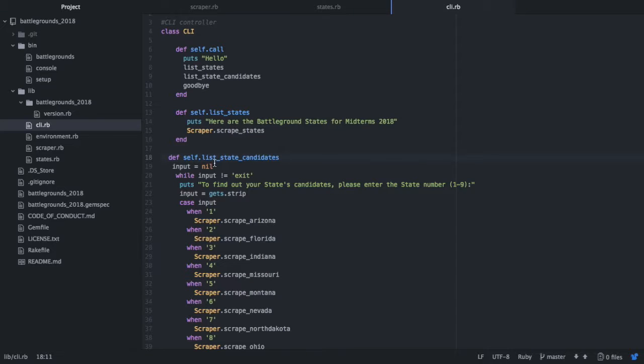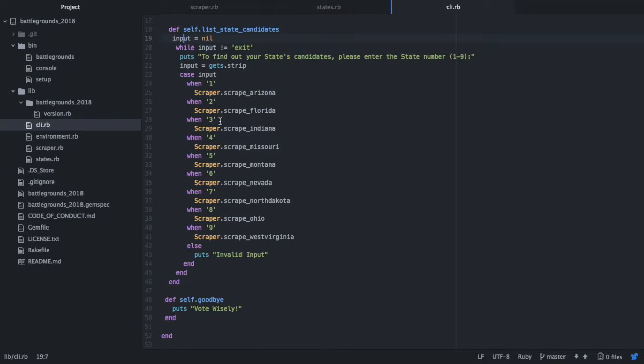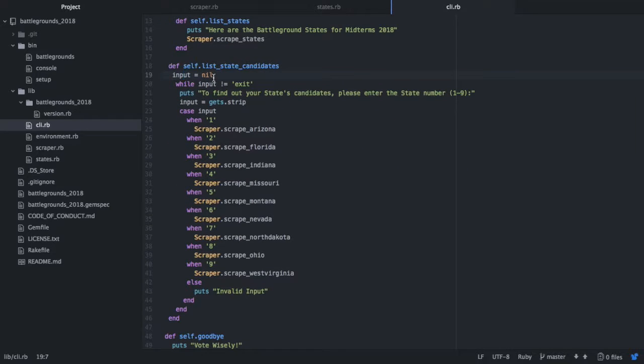And then the list state candidates method, which follows this pattern where first you'll have a nil input, and then it goes into a while loop that, while the input is not exit, it'll display a message where, if you want to find out your state's candidates, please enter 1 to 9, and then it'll ask for the user's input.